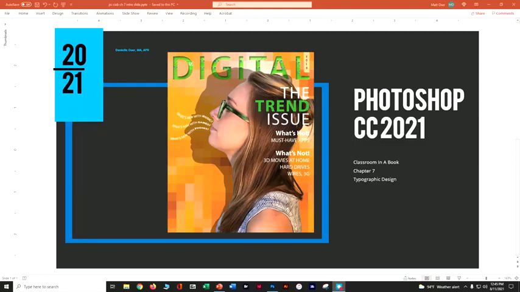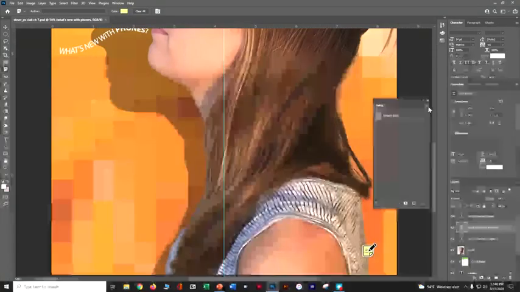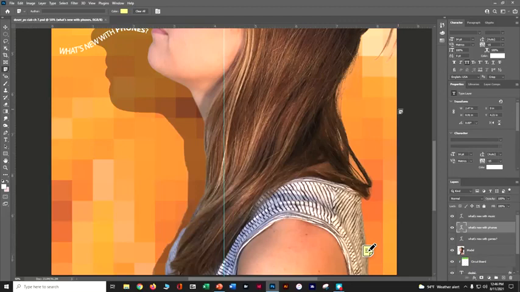Welcome back to Photoshop CC 2021 Classroom Book Chapter 7 about typographic design. In the last one we did our type on a path. Now we're going to go ahead and play with this trend issue over here on the side. So let's go back into Photoshop. I'm going to close that path, and now let's select our Move tool.